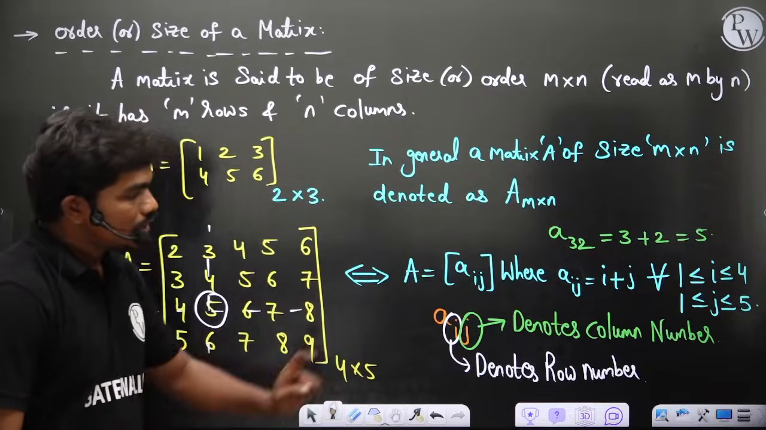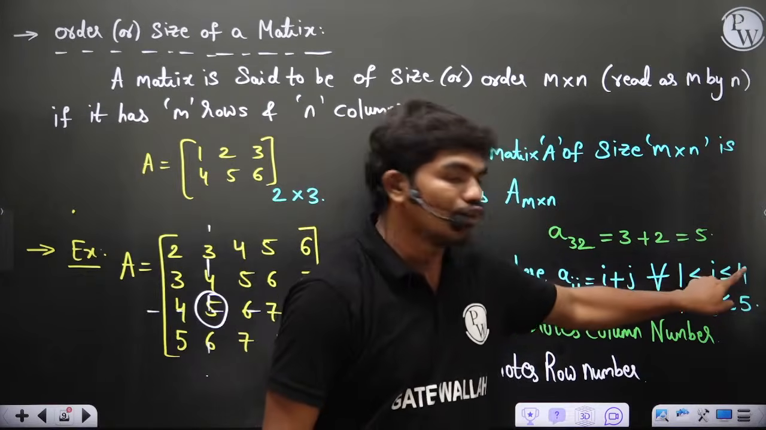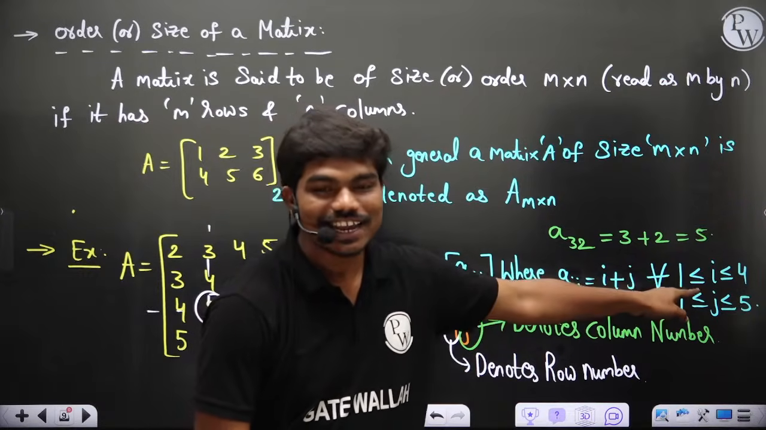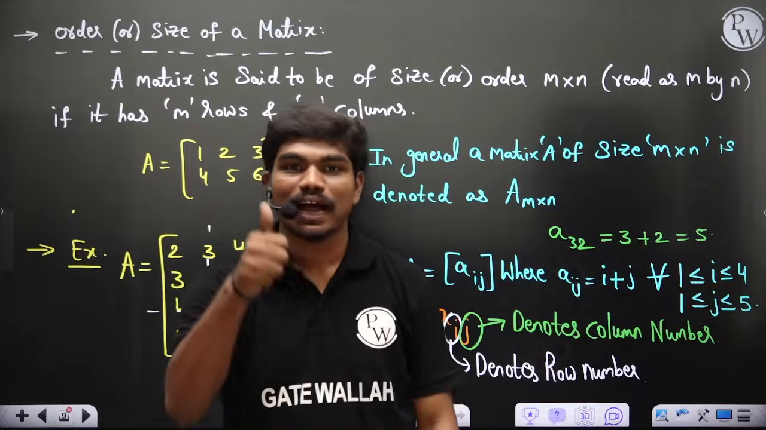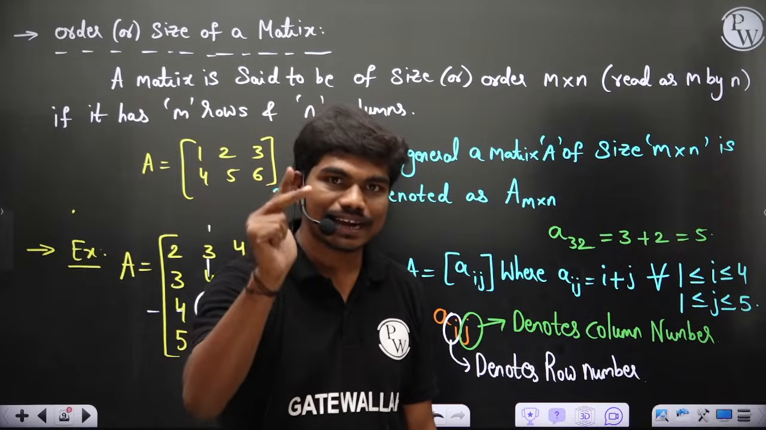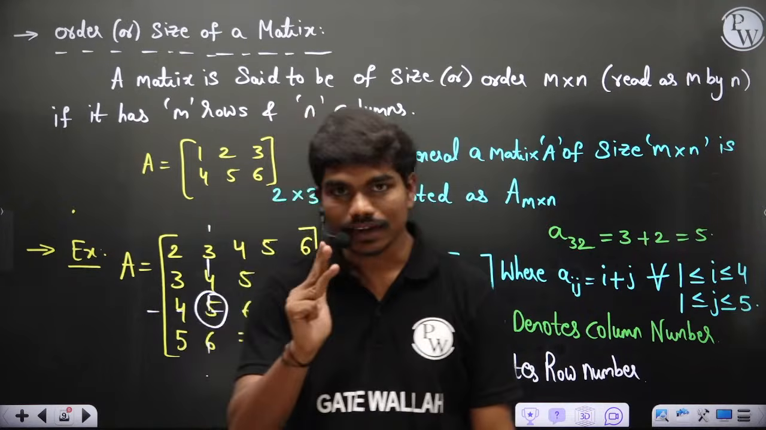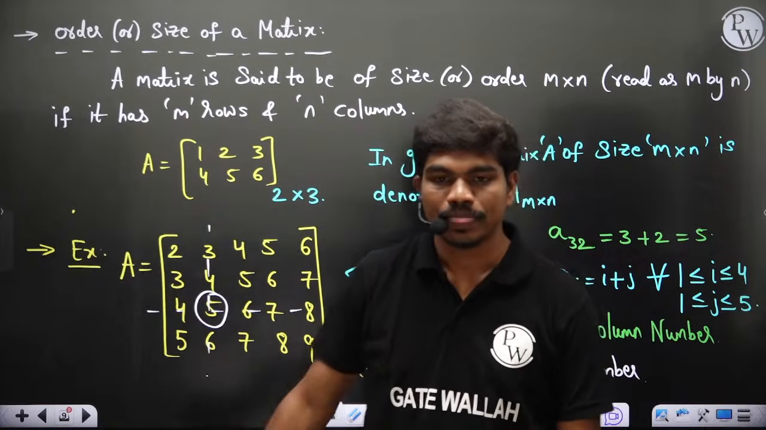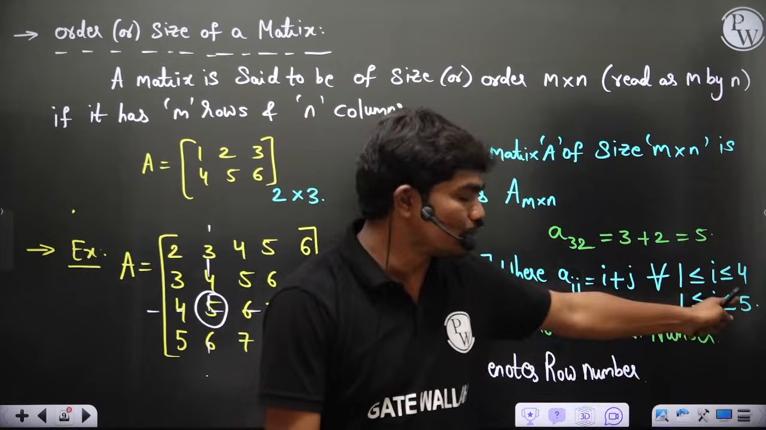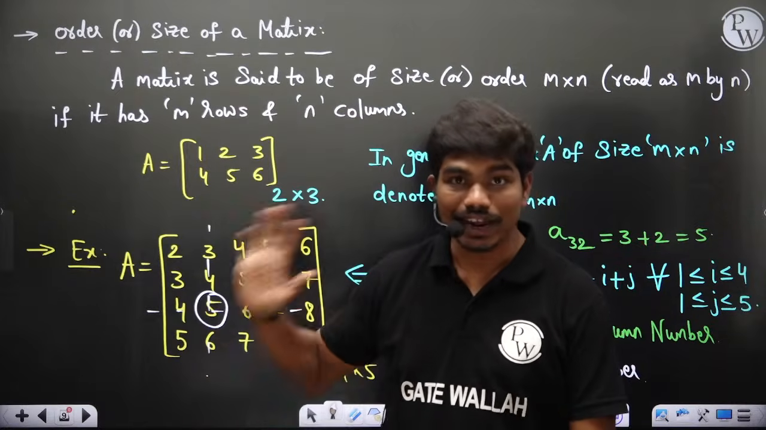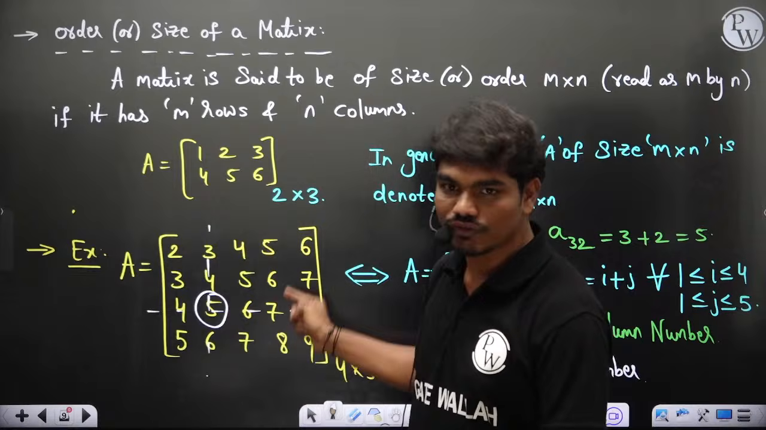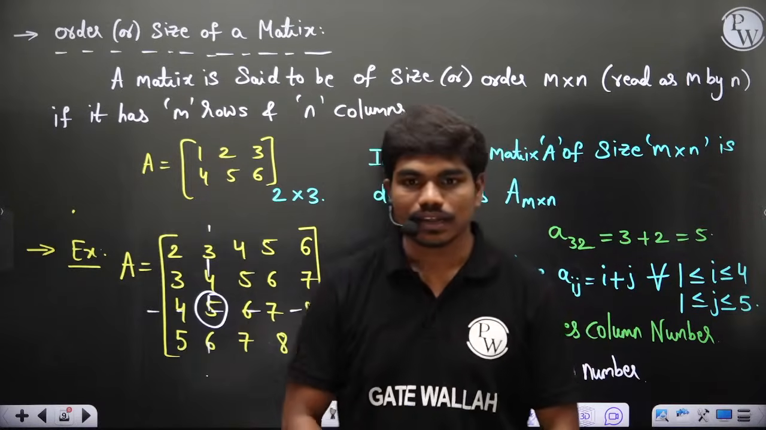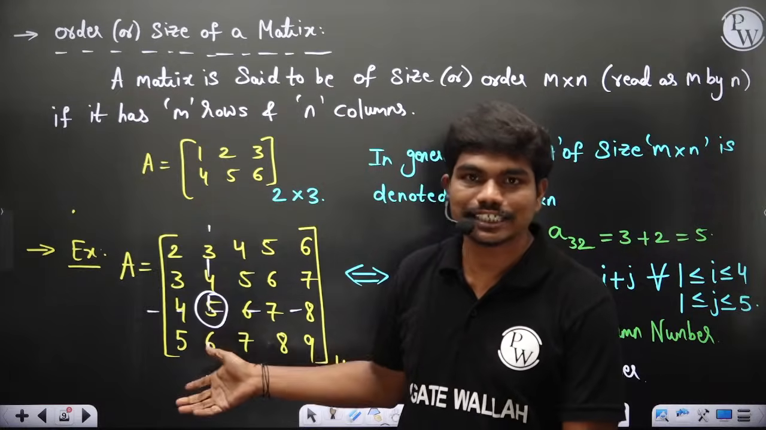Like that, you can see i changes from 1 to 4. That means this i can take the values from 1 to 4: i can be 1, 2, 3, or 4. That tells you there are a maximum of 4 rows in this matrix, so 1 2 3 4. And j is going from 1 to 5. That means this matrix has 5 columns, 1 2 3 4 5, and any element you can match: the value given by this expression and the value in the matrix will be equal.